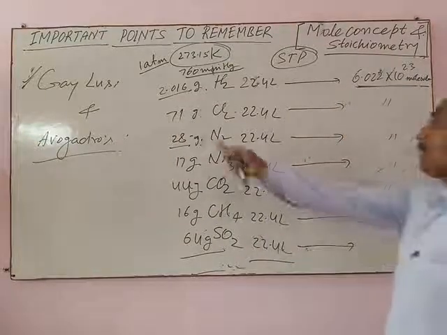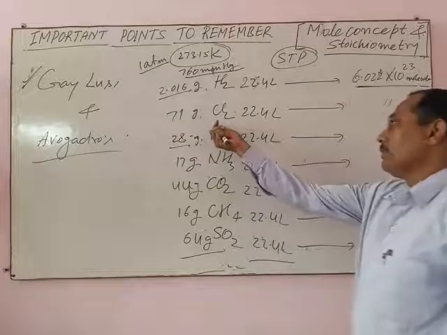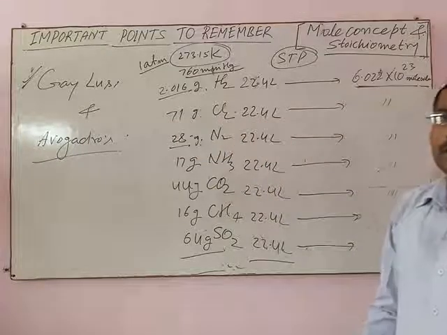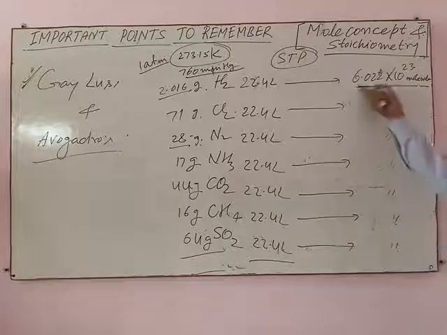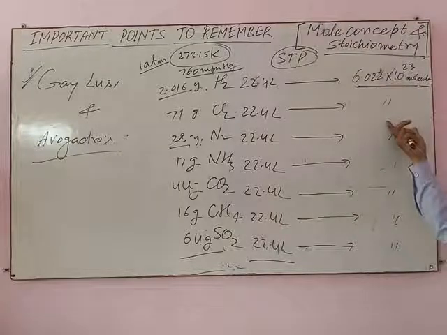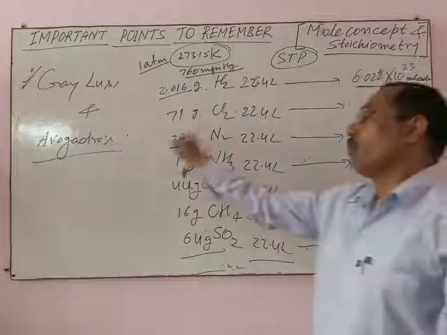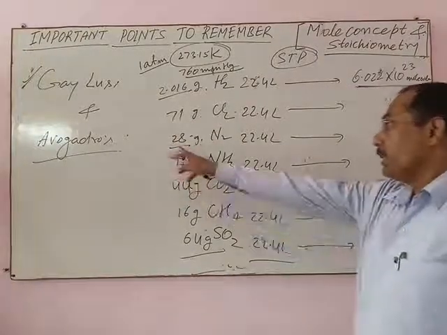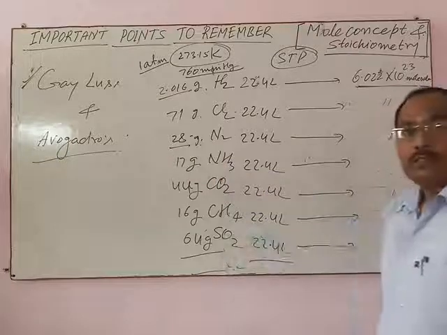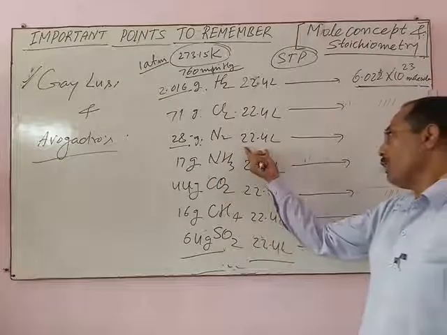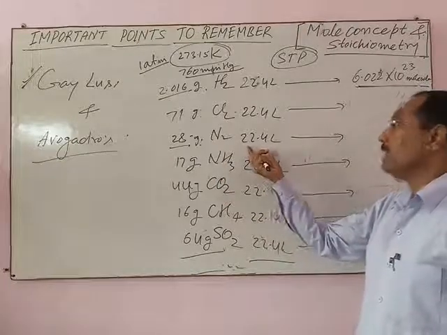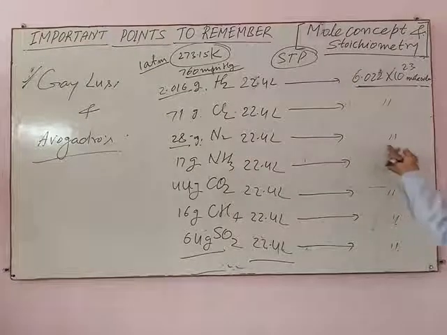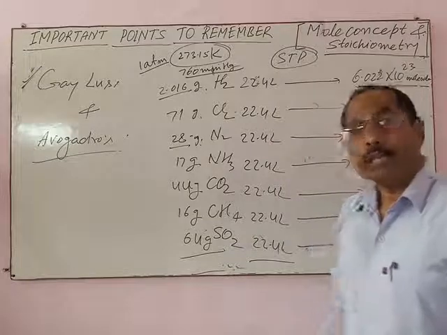Similarly, 71 grams of chlorine occupy 22.4 liters at STP, or Avogadro number of chlorine molecules mass is 71 gram. Similarly, 28 grams of nitrogen occupy 22.4 liters at STP. In other words, Avogadro number of nitrogen molecules mass is equal to 28 gram.